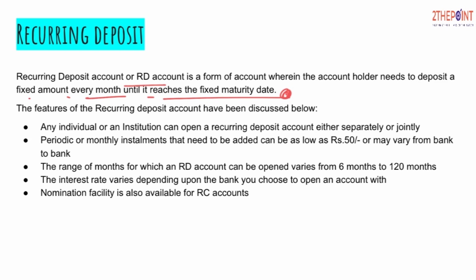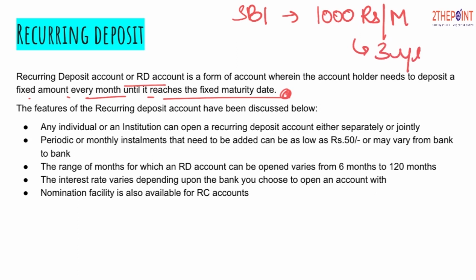Let's suppose I have opened a recurring deposit account with SBI and decided to deposit 1,000 rupees per month for the next 3 years. So now what is this? This is a recurring deposit. Why? It is recurring every month and it will happen for the next 3 years. So this is a recurring deposit.